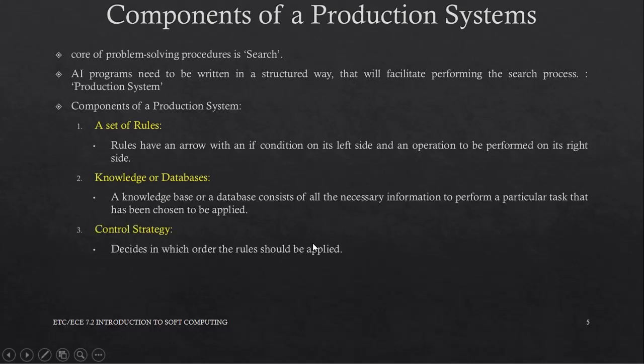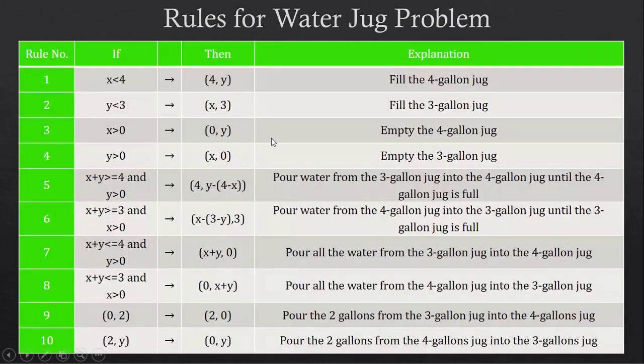Thirdly, a production system consists of a strategy, which is known as the control strategy. It is the control strategy that decides in which order the rules should be applied. Many a time, there might be a conflict. Two different rules may have the same if condition.